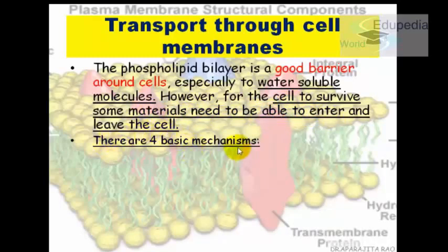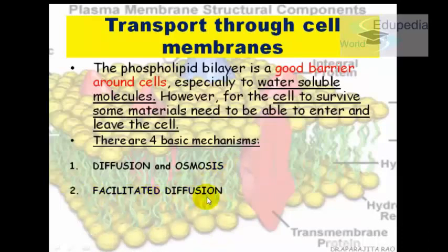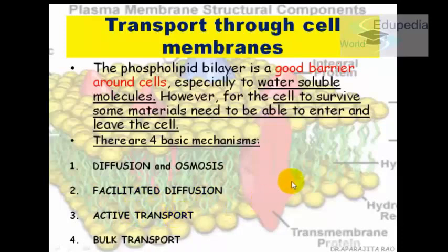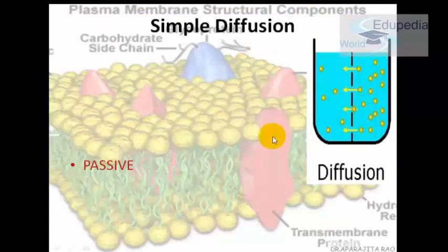So there are four basic mechanisms. First being diffusion and osmosis, which we are going to study further in this lecture. Second is facilitated diffusion. Third being active transport, and last being bulk transport. So let's start with simple diffusion.